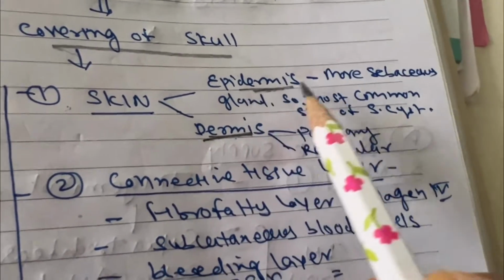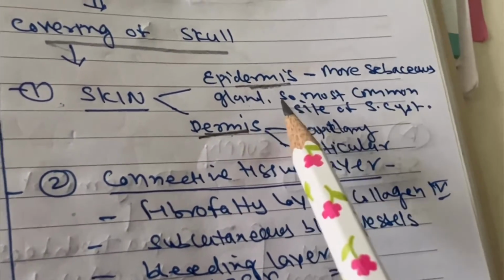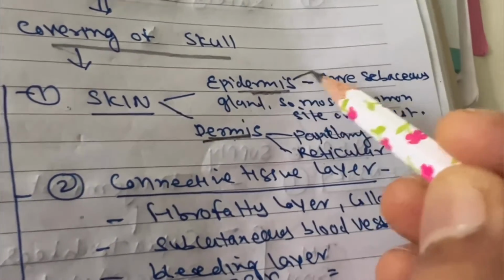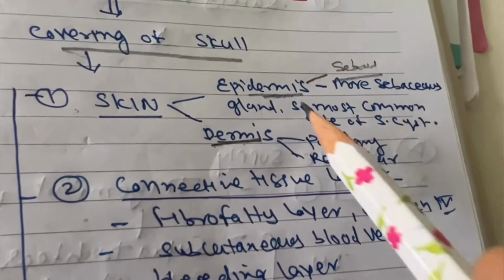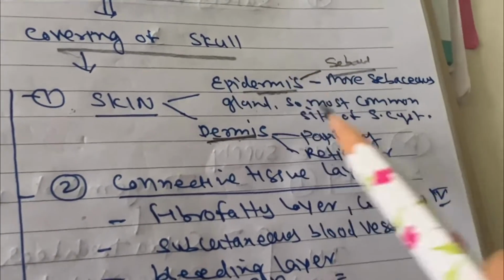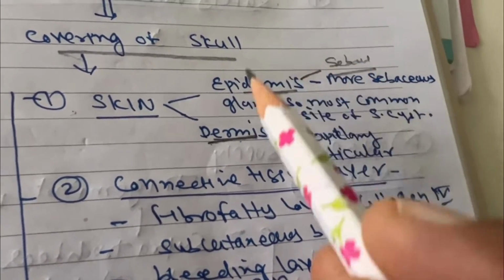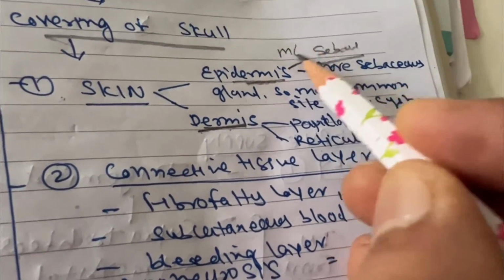The epidermis has more sebaceous glands, so it is the most common site of sebaceous cyst, because in the body the most abundant sebaceous glands are found in the head. So it is the most common site of sebaceous cyst. MCQ.